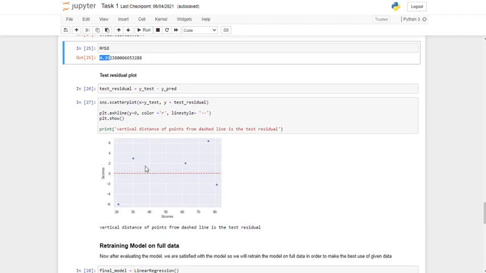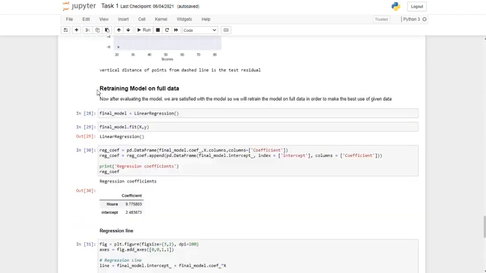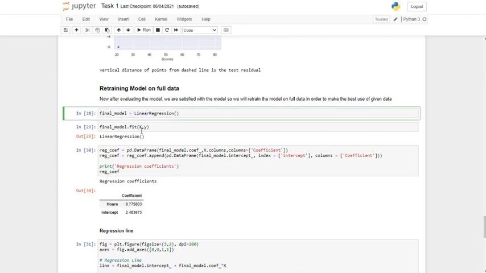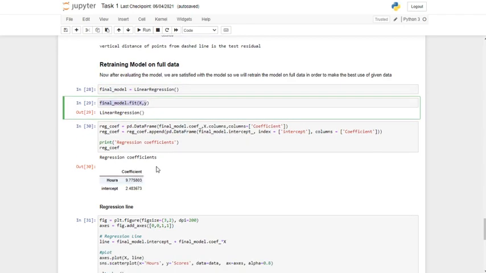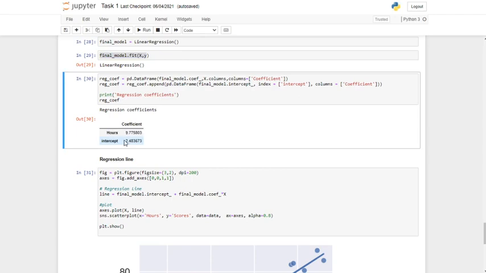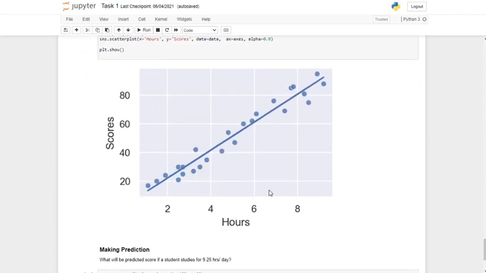As we are satisfied and done with the EDA, now we will retrain the model on the full data set in order to take full advantage of the data, which we have done here. We have created a final model and fitted that on full X and Y data. So this is the final slope coefficient and intercept of the regression line, and the regression line looks like this.